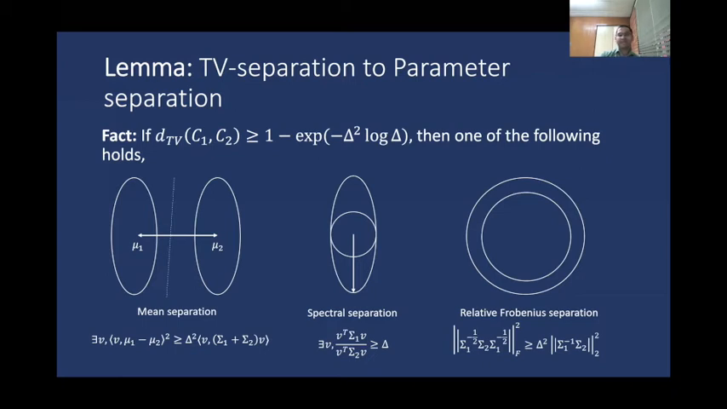So the final notion of relative Frobenius separation is the truly high dimensional notion. And this is what is new in our work. Previous results that tried to do this only relied on either mean or some sort of spectral separation, but that is not sufficient. If you are 1 separated in total variation, you are either mean separated, spectrally separated, or you're separated in this notion of relative Frobenius distance.